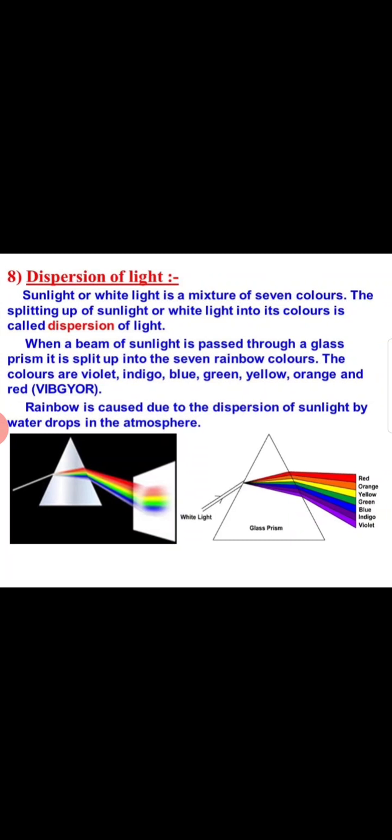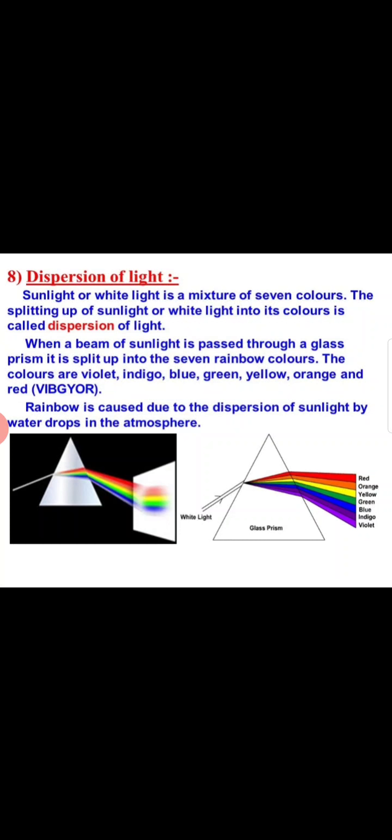Dispersion of light. Sunlight or white light is a mixture of 7 colors. This we are studying from the very beginning. The splitting of sunlight or white light into its colors is called dispersion of light. What is dispersion of light? We can simply say that the scattering or splitting of white light into 7 colors is known as the dispersion of light. When a beam of sunlight is passed through a glass prism, it splits up into the 7 rainbow colors. The colors are violet, indigo, blue, green, yellow, orange and red. Shortly we can call it Vibgyor.